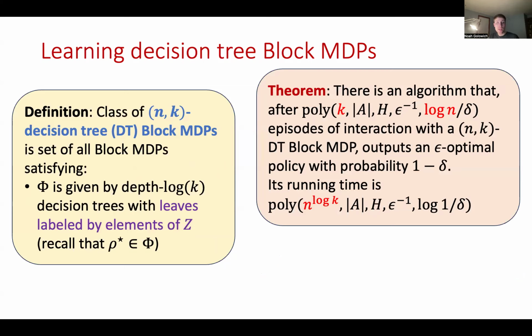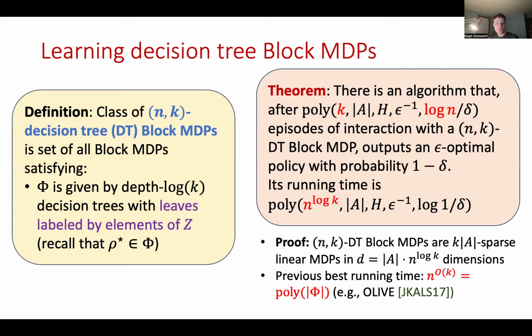Okay. So what our main result shows is that the set of n,k decision tree block MDPs is tractable. In particular, there's an algorithm that after polynomial in k, log n, and the other parameters, episodes of interaction with an n,k decision tree block MDP, outputs a near optimal policy with high probability. And moreover, the running time of our algorithm is quasi-polynomial, namely n to the log k, as well as polynomial in the other parameters. The proof of this result is pretty simple.